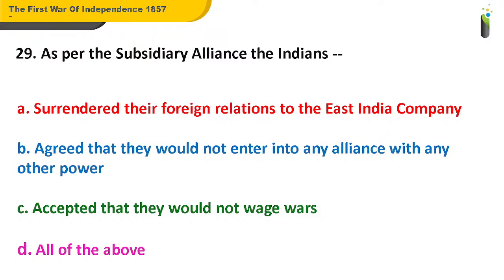Well, the answer for this question is D. So, as per the Subsidiary Alliance, the Indians surrendered their foreign relations to the East India Company. They agreed that they would not enter into any alliance with any other power. They accepted that they would not wage wars. So, all of these are correct.